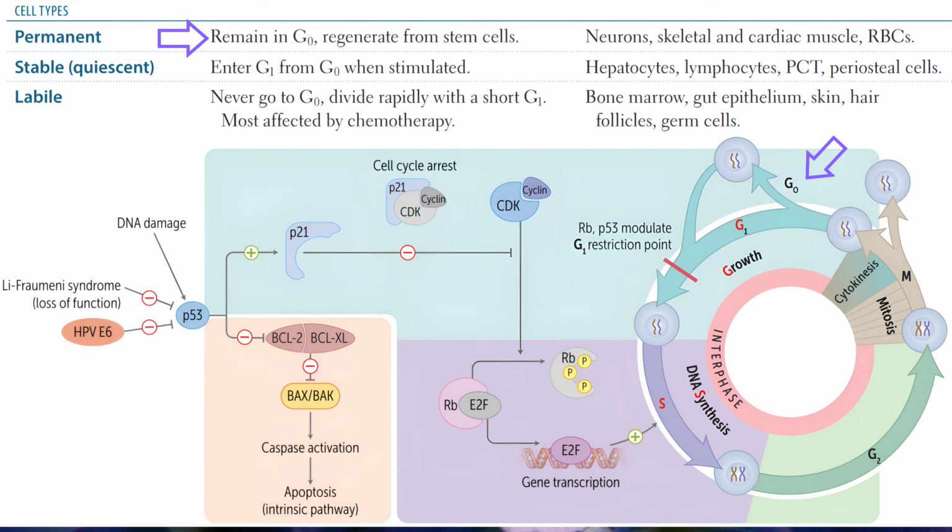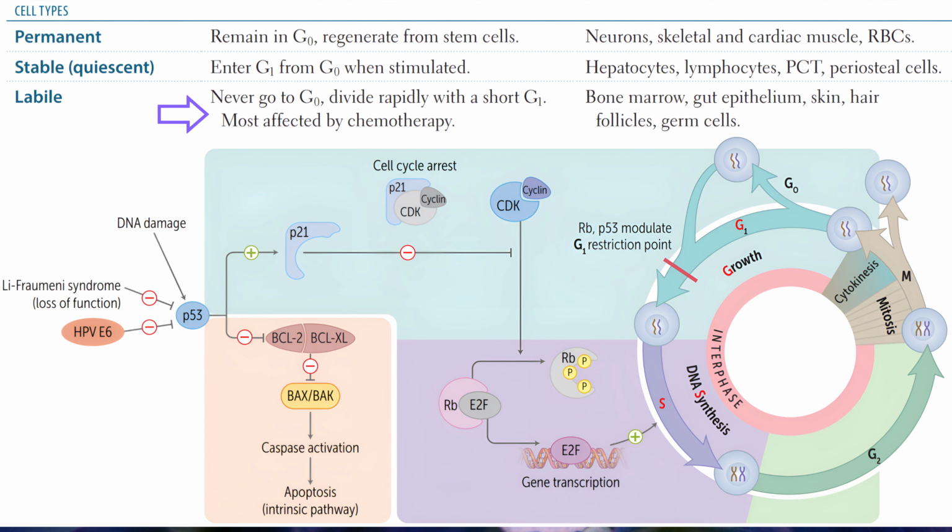Cell types. Permanent type. Remain in G0, regenerate from stem cells. Permanent cells include neurons, skeletal and cardiac muscle, and red blood cells. Stable quiescent type. Enter G1 from G0 when stimulated. Stable cells include hepatocytes, lymphocytes, proximal convoluted tubule, and periosteal cells.